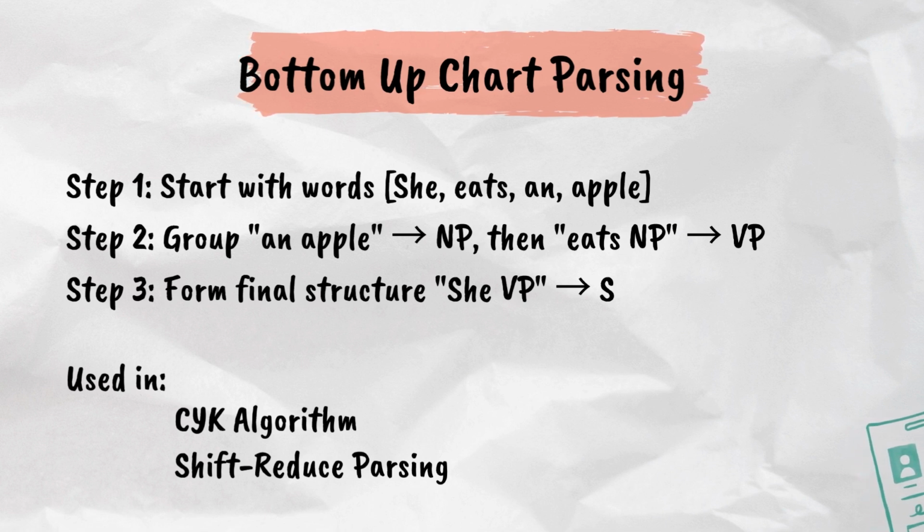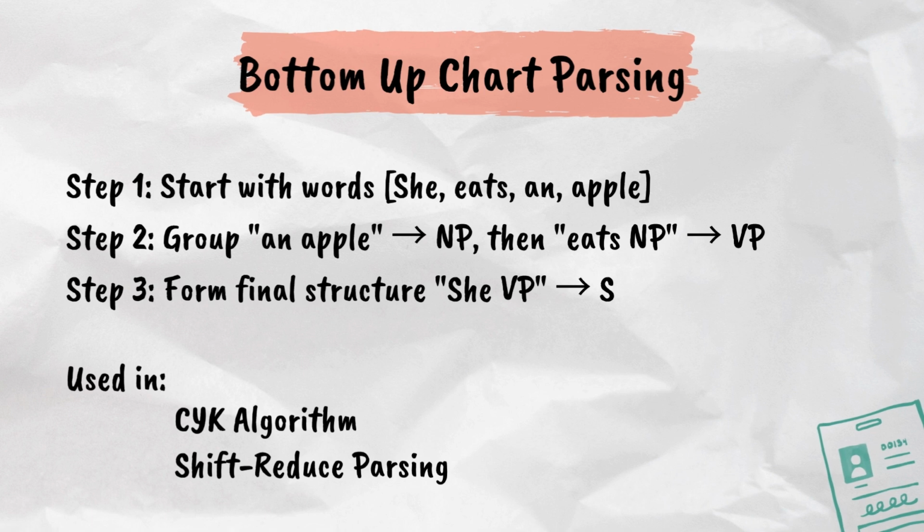Start with words as she eats an apple. Step 2. Group an apple implies NP, then eats NP implies VP. Step 3. Form the final structure, she VP implies S. Used in CYK algorithm, a dynamic programming-based parsing technique. Shift-reduce parsing, a method that incrementally builds sentence structures.